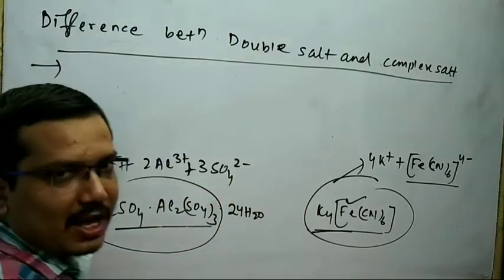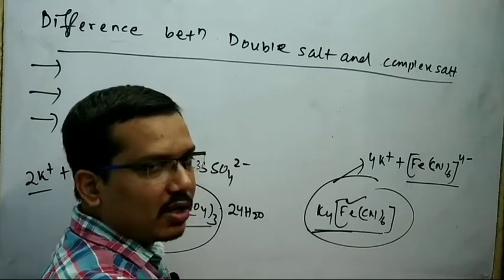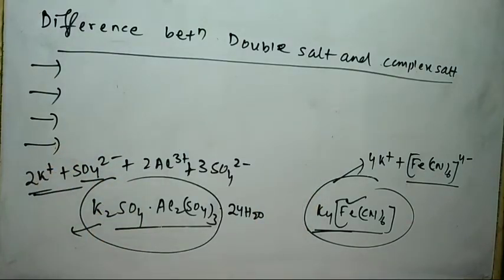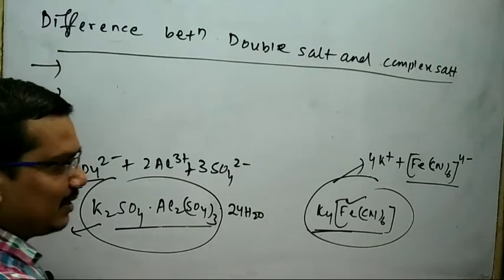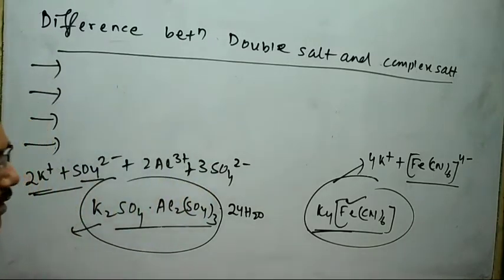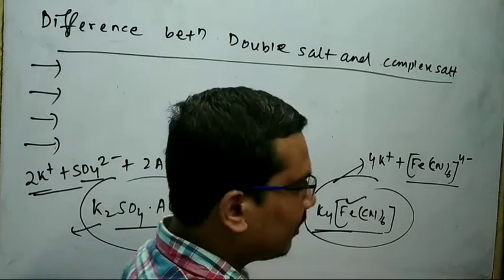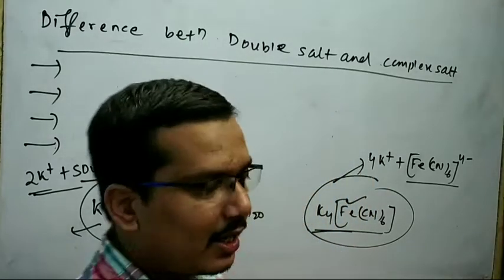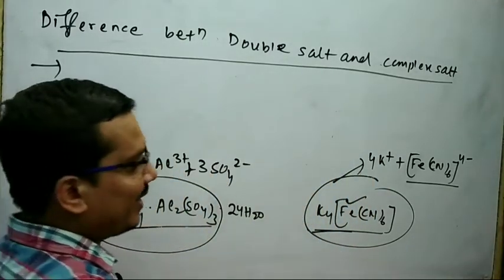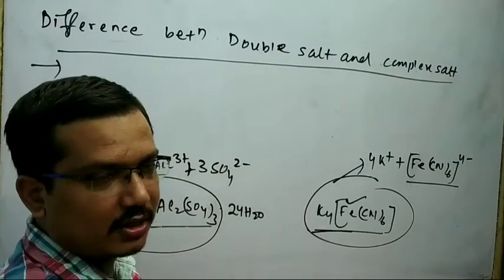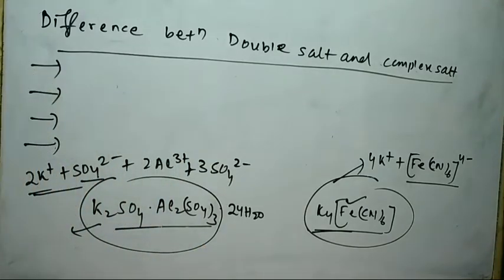All the ions are not simple in case of complex salt. Fourth point is double salt is easily analyzed by determining the ions present in the aqueous solution of double salt. On the other hand, complex salt cannot be analyzed easily by determining the ions present in the aqueous solution of complex salt. These are the differences between double salt and complex salt.